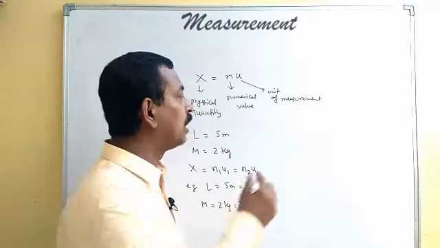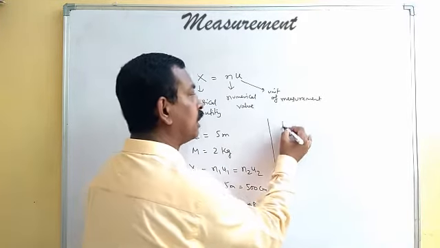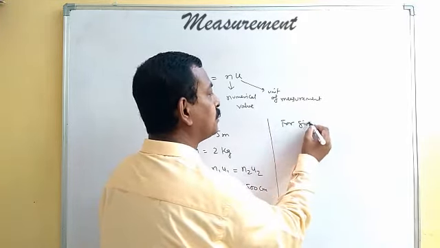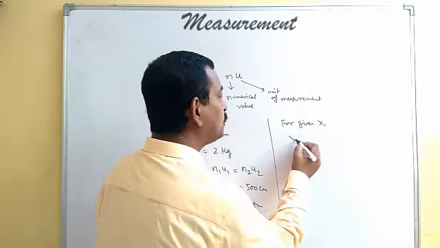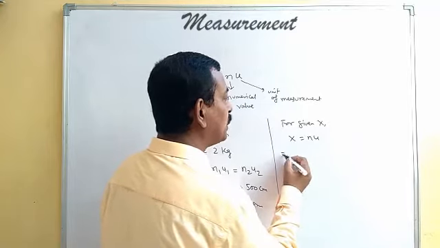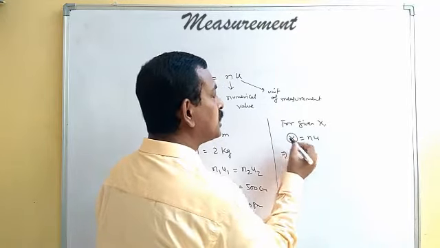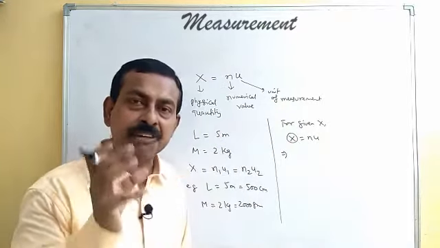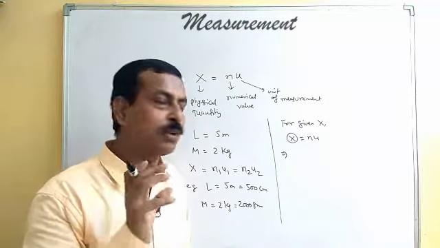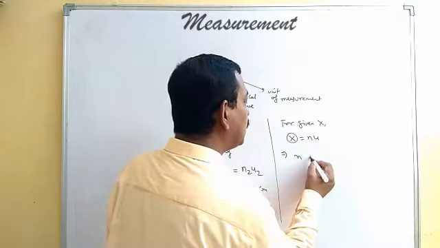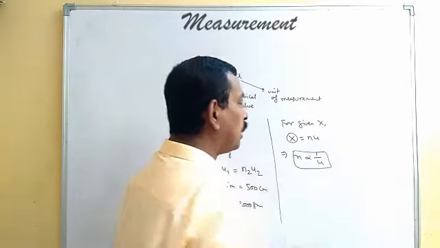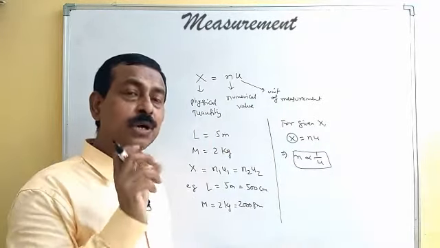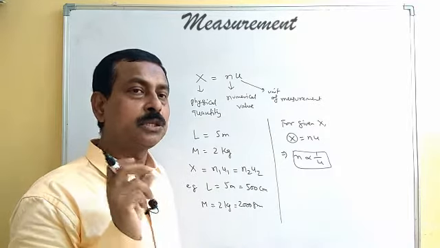If we have a given physical quantity, so for given X, what we can write, as we have X equals to nU, so that implies if X is constant, that means it is a given physical quantity there we are taking, n will be inversely proportional to u. What was n here? n was the numerical value and u is the unit.